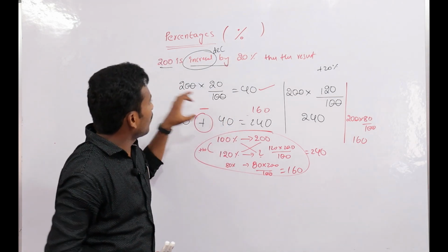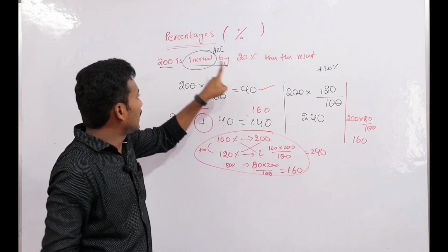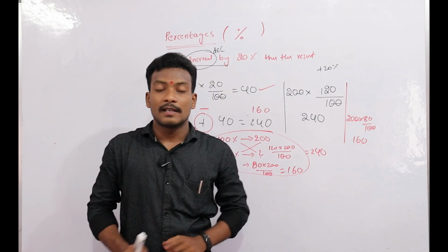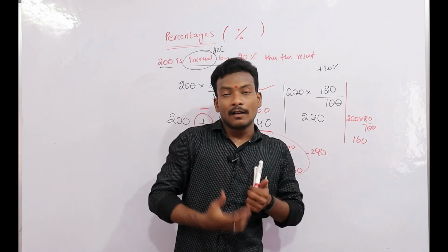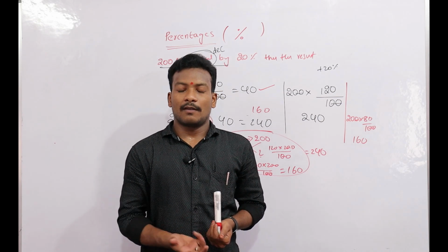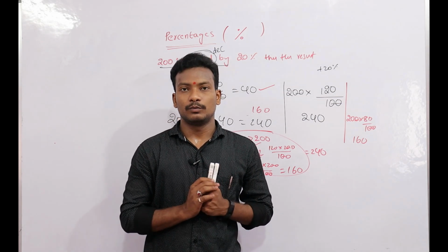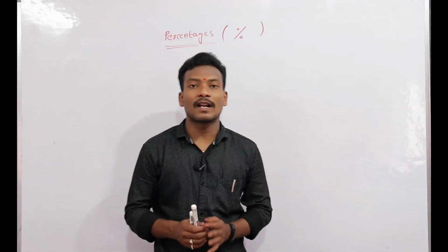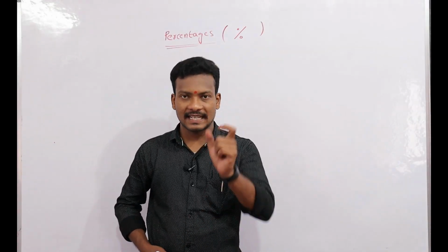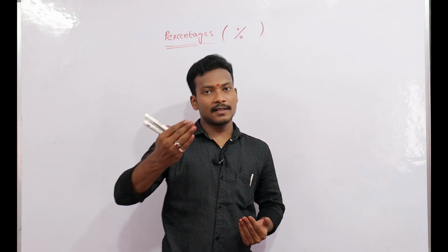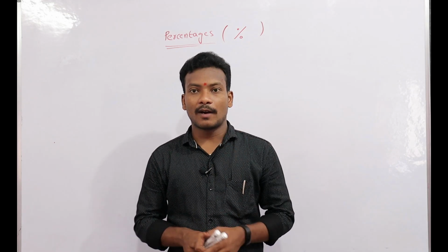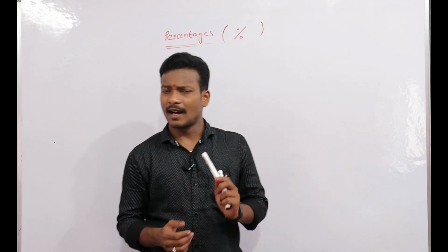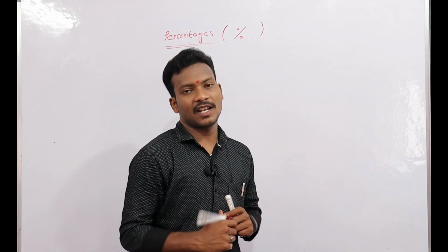In this question only one number is increased or decreased one time. Suppose the same number is increased 2 times or 3 times or 4 times, like that. What can we do? Next, overall change. Overall change means, for suppose the same number is one time increased, one time decreased, like that. Whenever like that, what can we do? With the formula, or else in a percentage also.